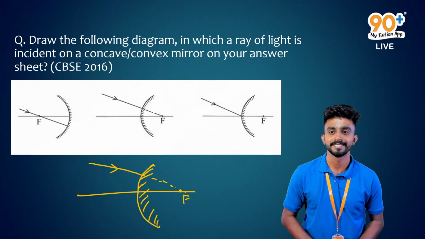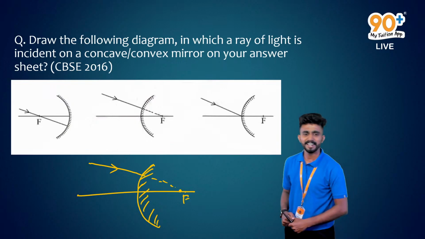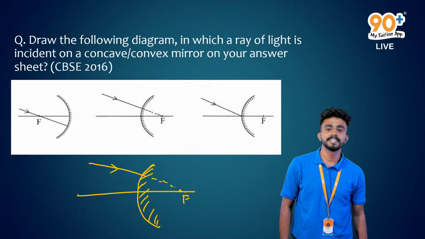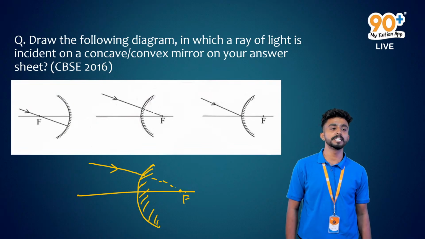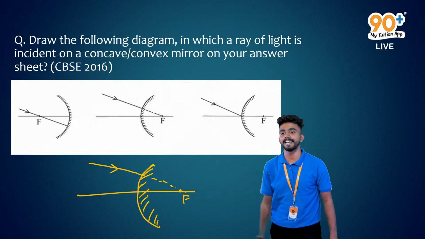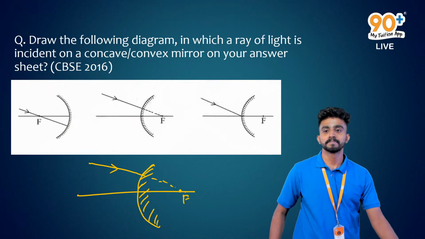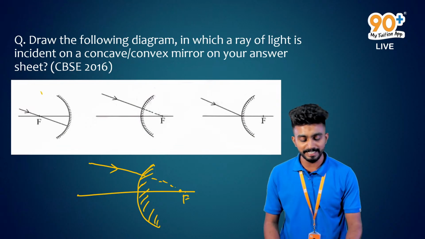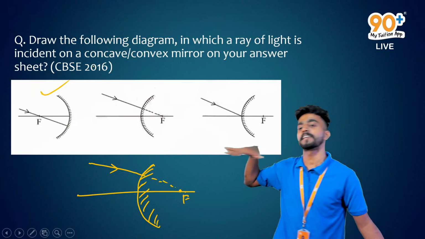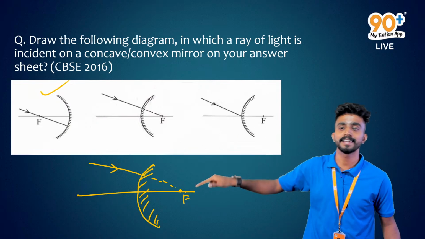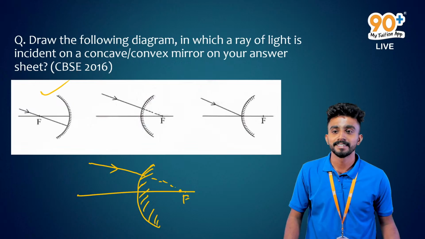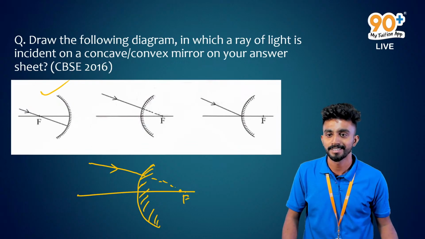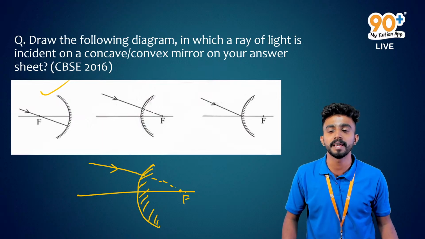In the case of a convex mirror, if the incident ray appears to pass through the principal focus, how will it reflect? So in the first case, we have learned if the incident ray is passing through the principal focus, it will reflect back parallel to the principal axis. Then in this case, Manish is confused, sir. I was about to answer, now I got confused. So Regin will be helping me out.